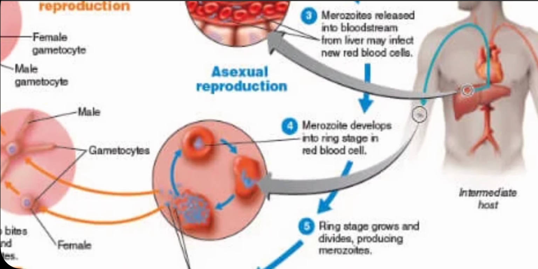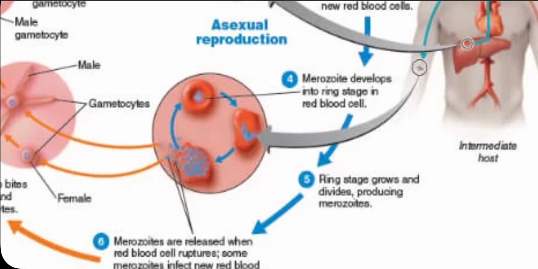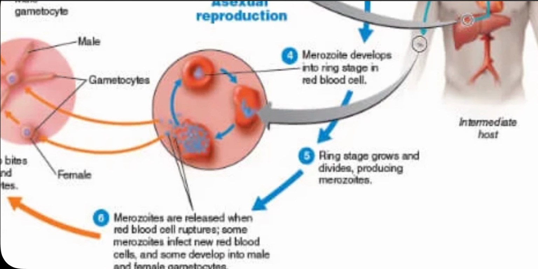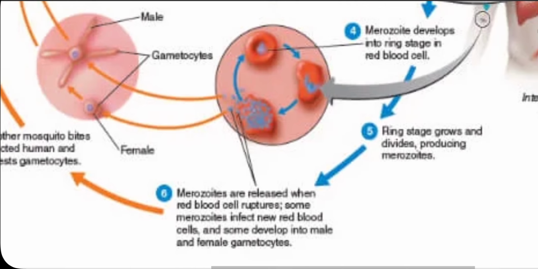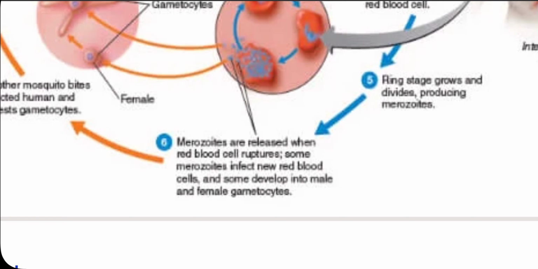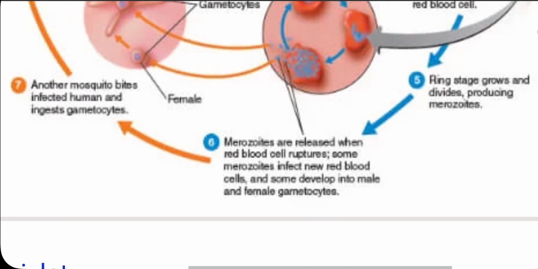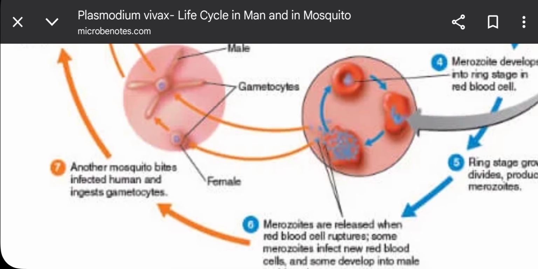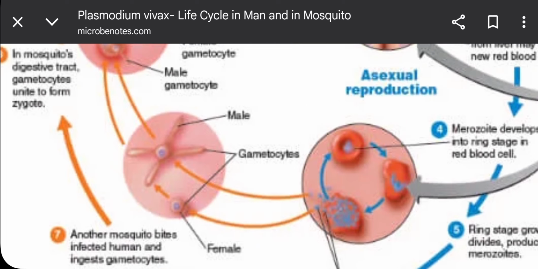Then, fourth, the merozoites develop into the ring stage in the red blood cells. Then the human being is called the intermediate host. Fifth, the ring stage grows and divides, producing merozoites. Then the merozoites are released when red blood cells rupture, and some merozoites infect new red blood cells, and some develop into male and female gametocytes. Then another mosquito bites the infected human and ingests the gametocytes.